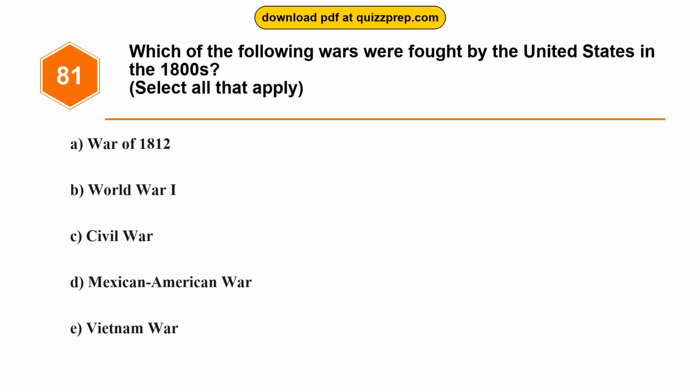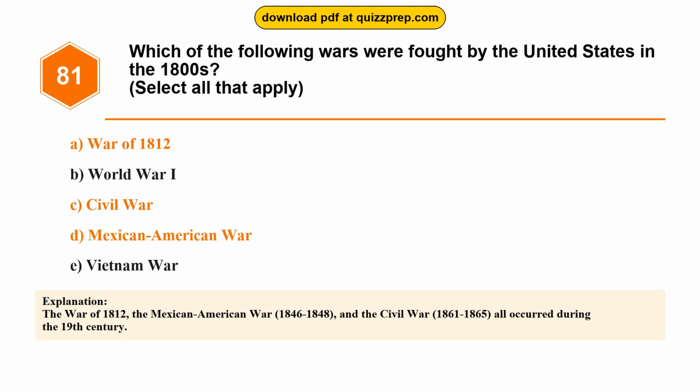Question 81. Which of the following wars were fought by the United States in the 1800s? Option A. War of 1812. Option B. World War I. Option C. Civil War. Option D. Mexican-American War. Option E. Vietnam War. The correct answers are options A and C and D. War of 1812. Civil War. Mexican-American War. The War of 1812, the Mexican-American War, 1846 to 1848, and the Civil War, 1861 to 1865, all occurred during the 19th century.